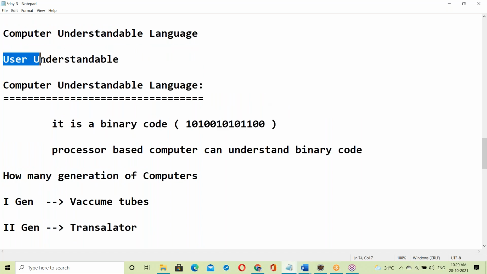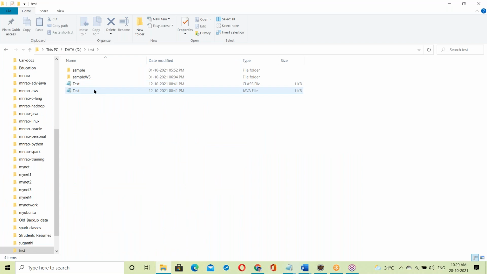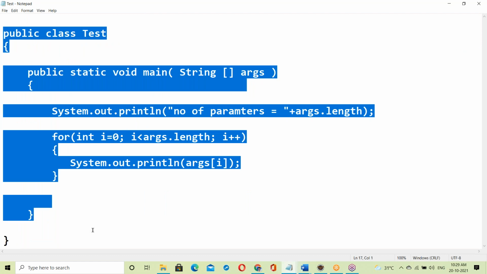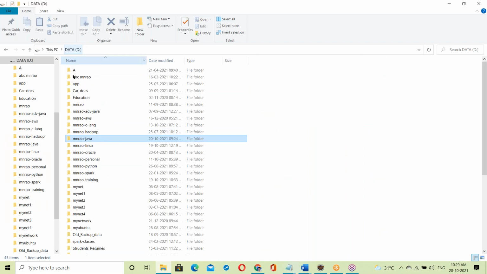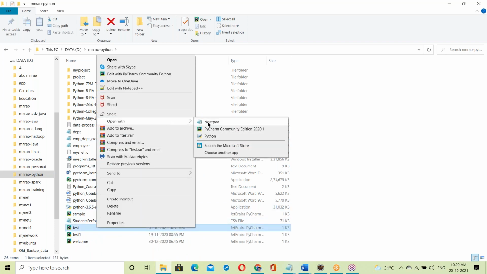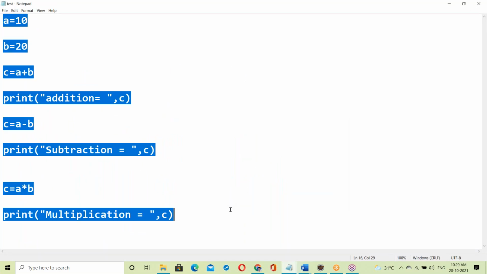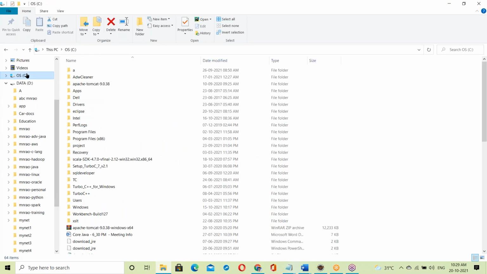Next, what is user understandable language? It is like the English language. For example, a Java program looks like English. Let us take one more example, Python scripting. A Python script is also like English language. So these are user understandable languages.